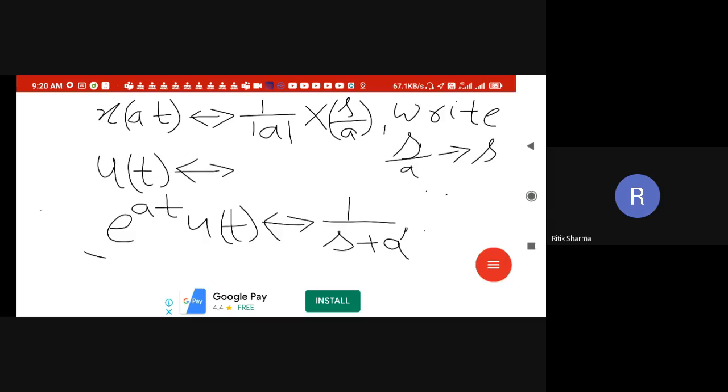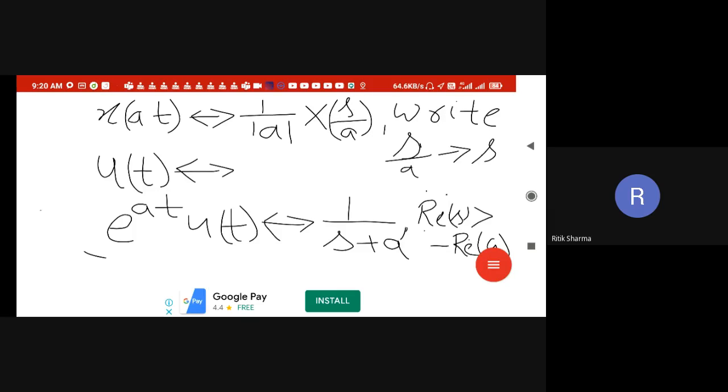Okay. What's your good name? Ritik. Okay, Ritik, good. 1 over s plus a, and ROC is real part of s greater than minus real part of a, right? Is this clear? Why real part of a? Because a can also be complex, a complex number can be. So that's why real part of s is greater than minus real part of a. Why minus? Because here it is s plus a. Just see, s equal to minus a, here is a pole, right?